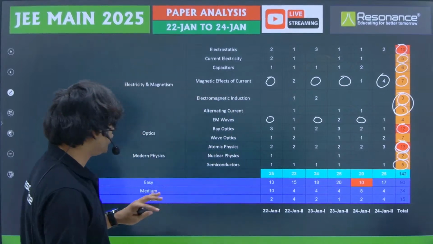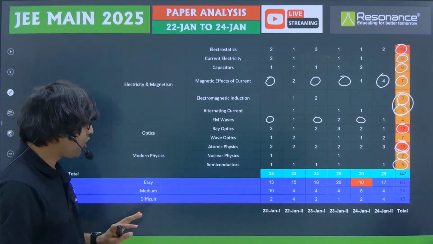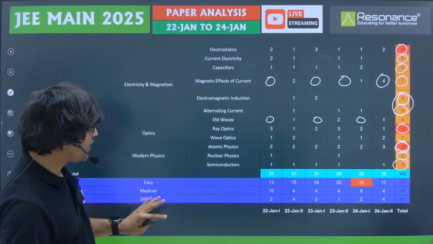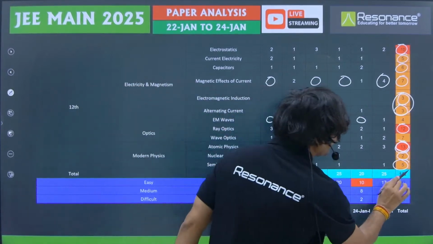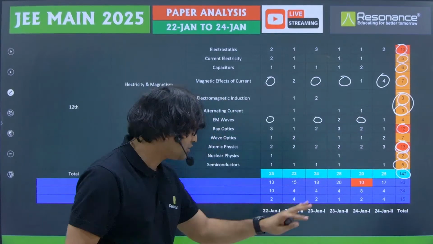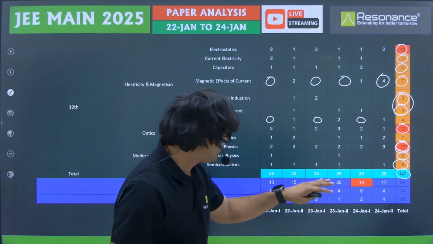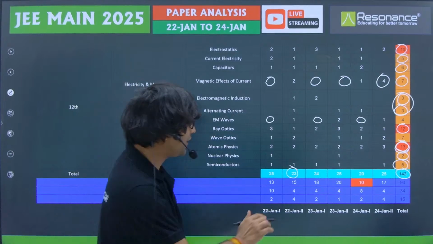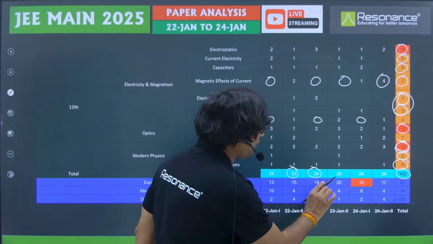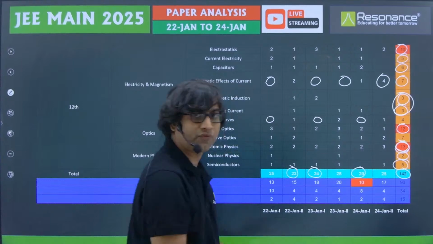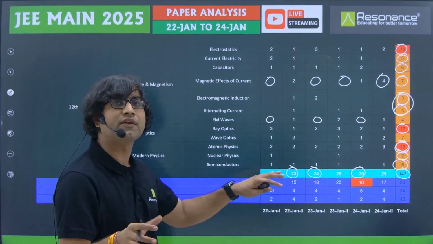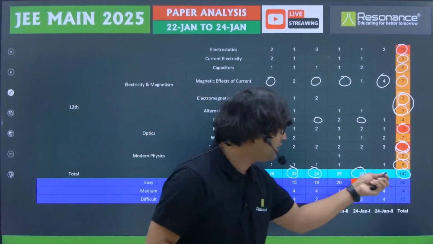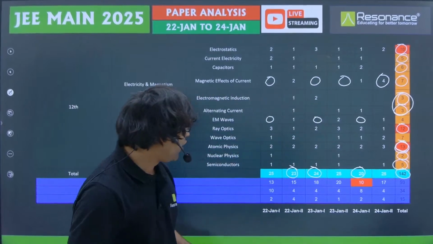Now we are going to look at the overall difficulty level of the total questions that we have received so far. The total number of questions that we have got so far is 142. However, we could not get a few questions. For example, in this particular shift, we have no information about 2 missing questions, and 1 missing question from here, and about 5 missing questions from here.